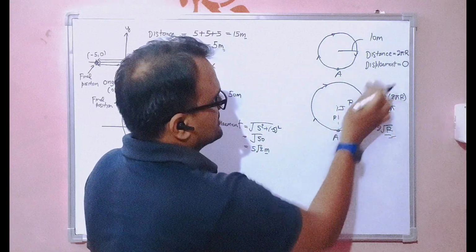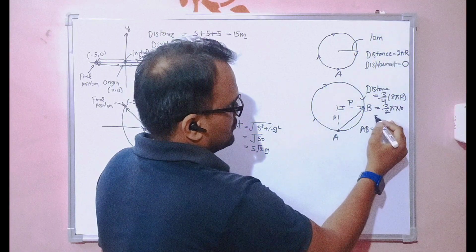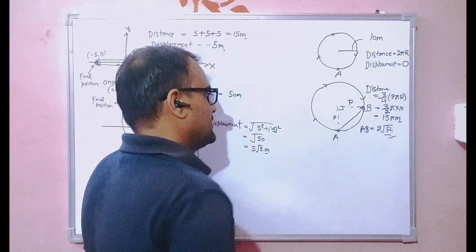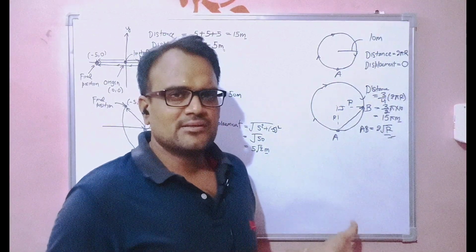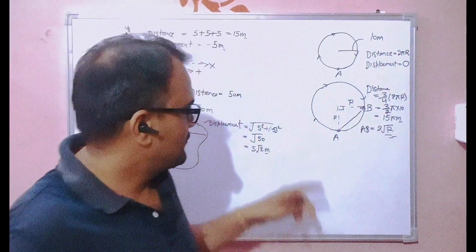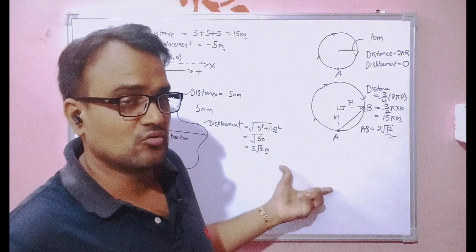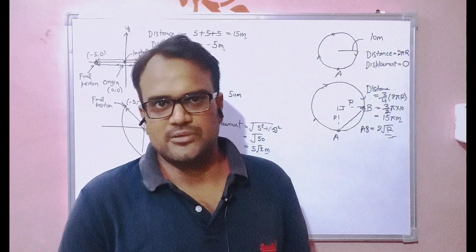Radius is given to us, that is 10. So it comes out to be 15 pi meter, right? So this is a very simple case. Now in the same way, we can take any general point over the circumference of this circular path and find out the distance and displacement.